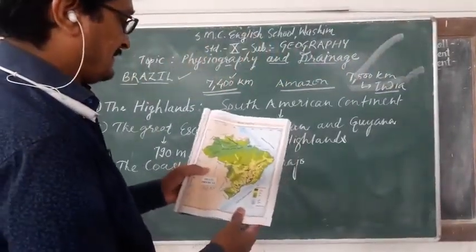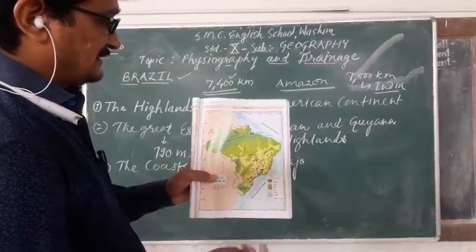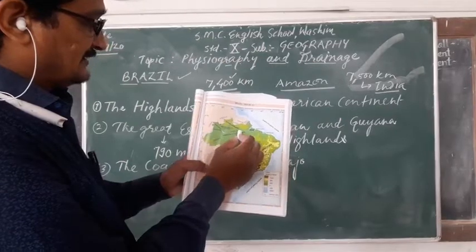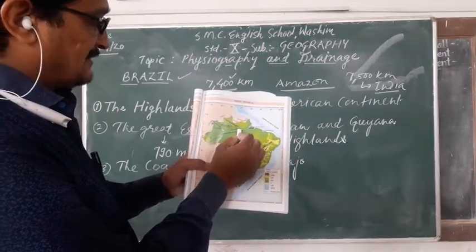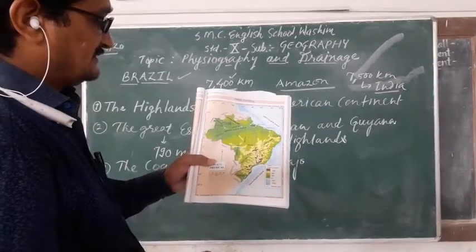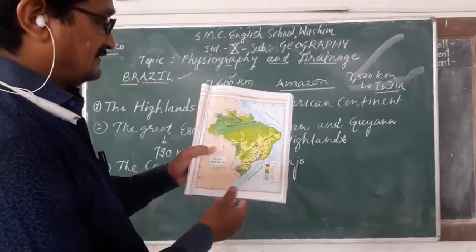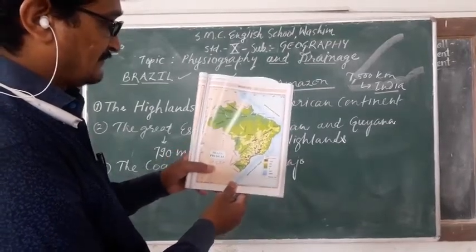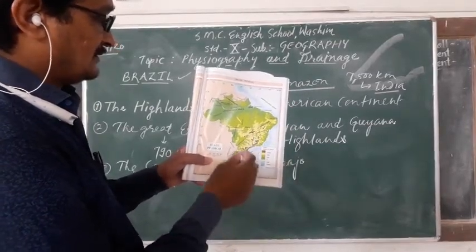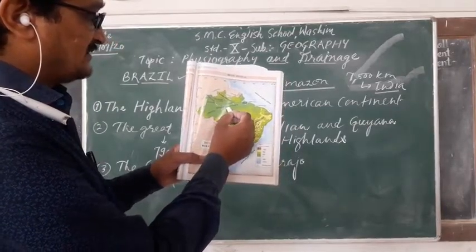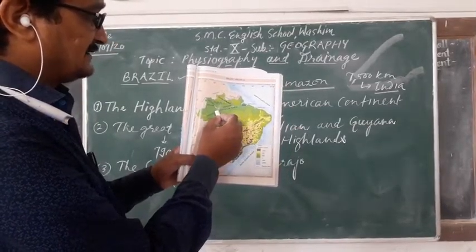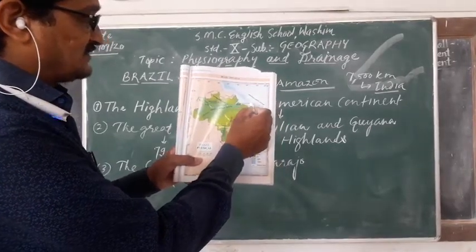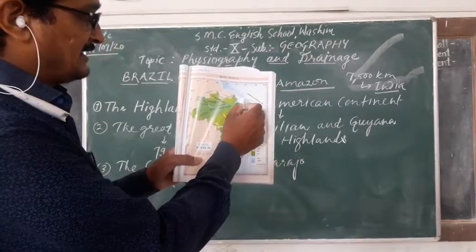We will observe here the Amazon river is flowing on the Brazil physical map. This is the Amazon river basin, and here is Marajo Bay and Marajo Island.